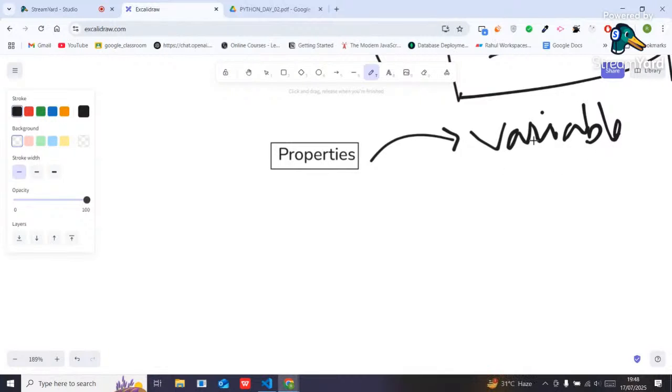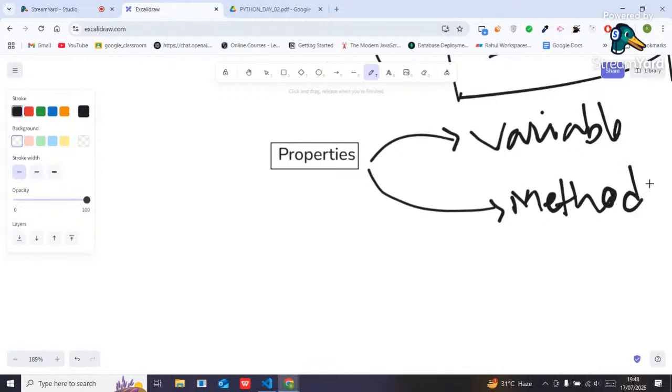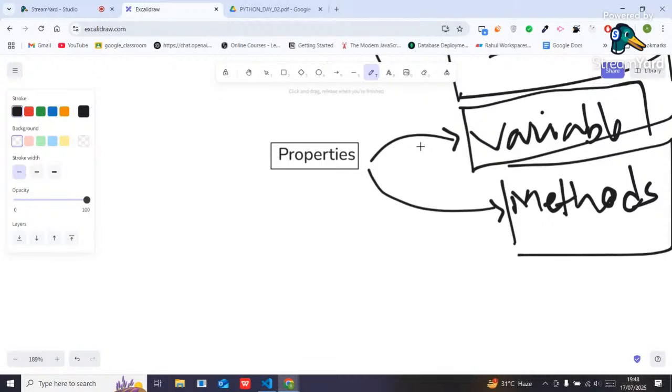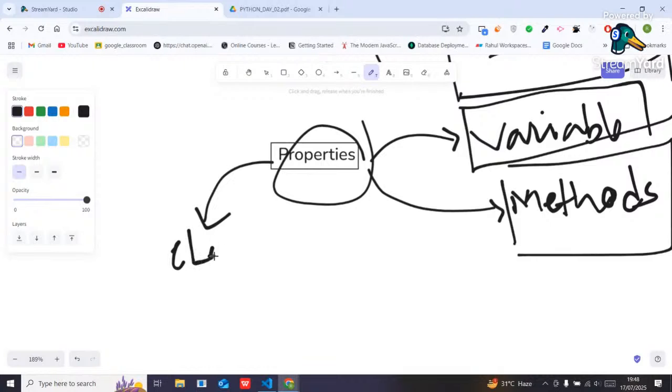I can also say that a property can be a function or method, right? So I can simply say variable or methods. This variable and method are nothing but data. So properties are nothing but data, right? And that data can be present inside a class or an object.